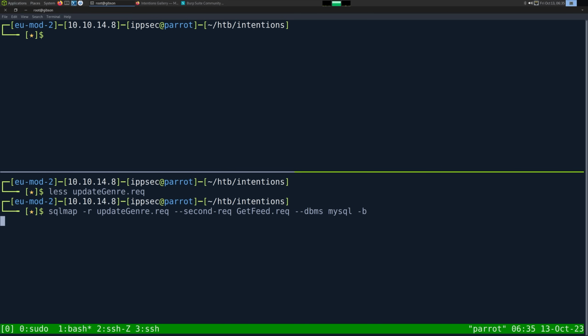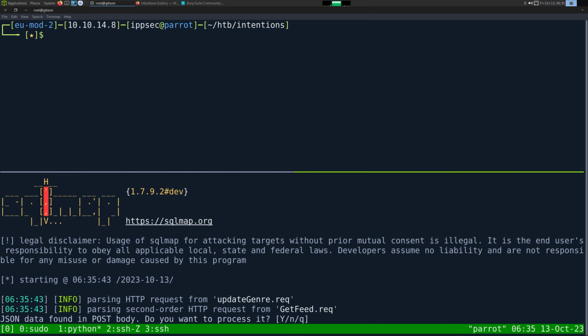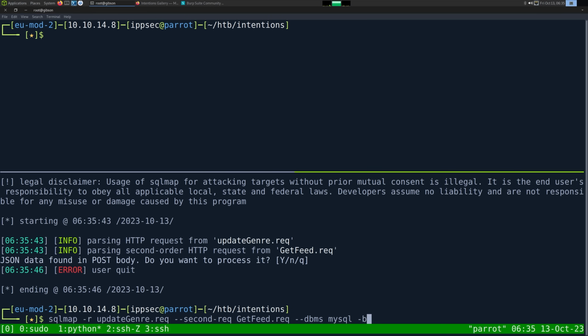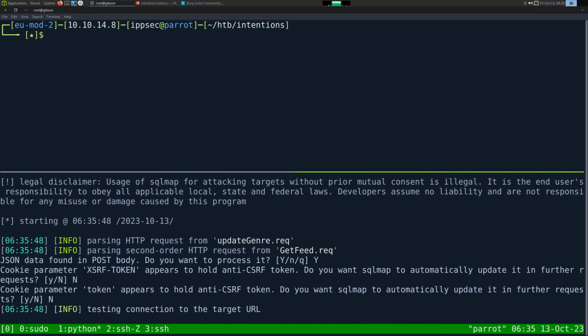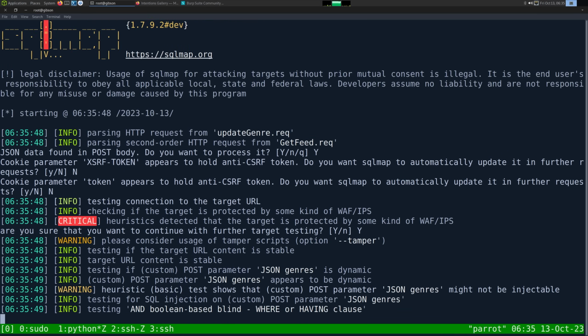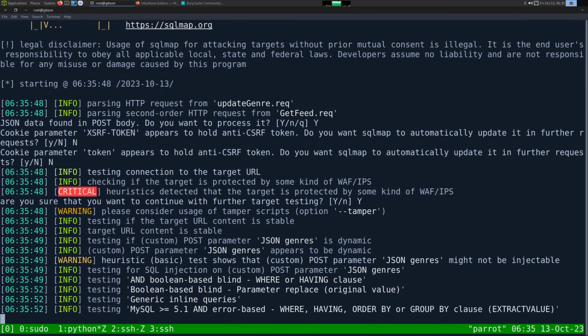And we can do -b for batch. And let's see if it finds it. Maybe it was --batch. There we go. So it's going to attempt to exploit it.